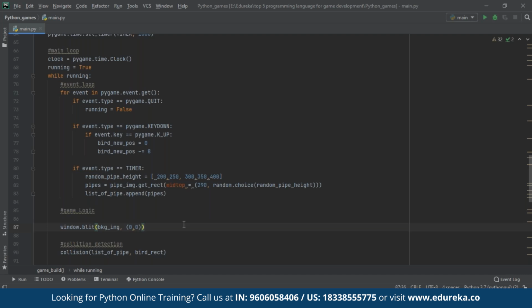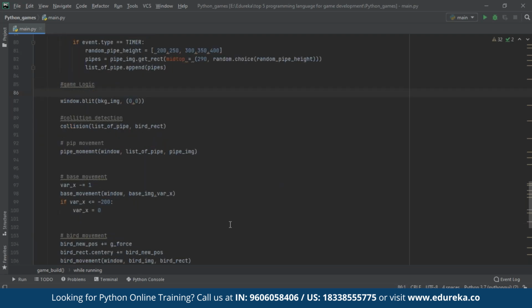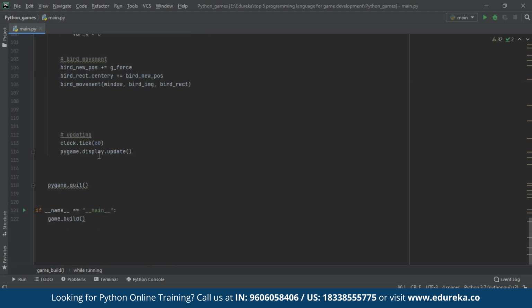And this loop performs three major tasks. First off, it is always listening to the end user. What I'm trying to say here is it is ready to capture any input from the end user. In order to do that, it makes use of the event loop. Apart from that, it also performs two important tasks. First is to update the screen constantly, and second is to implement the game logic. So let's see where we are updating the screen. This function over here, pygame.display.update, is used to update your application window.